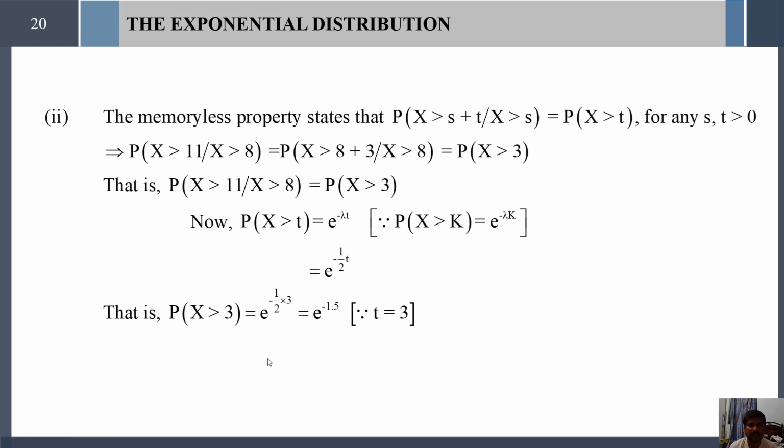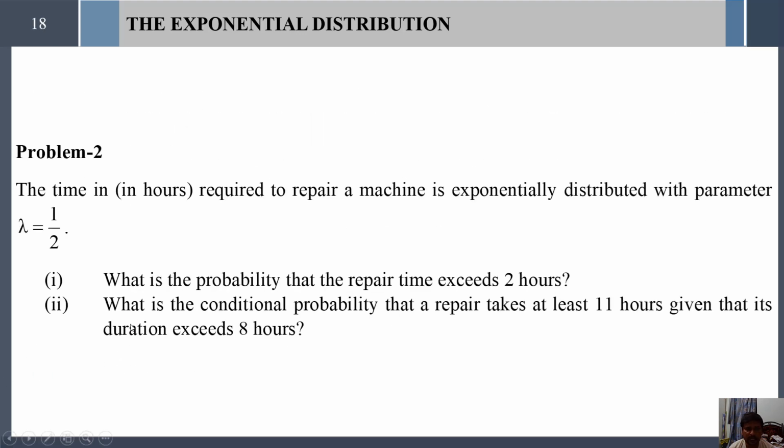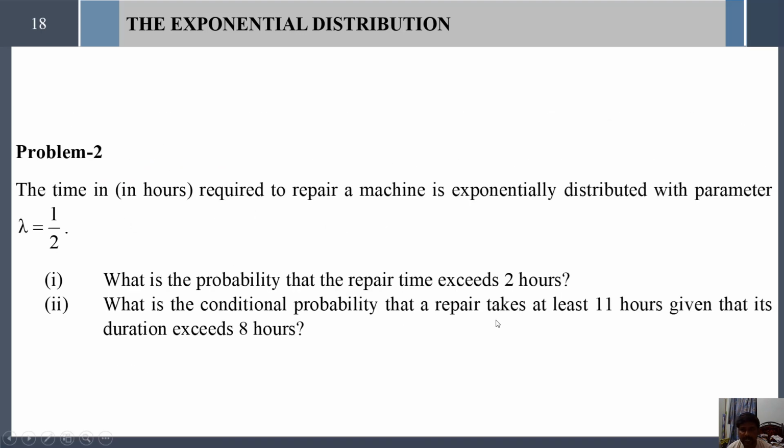Next, for the second problem, the memoryless property states that probability of x greater than s plus t given x greater than s equals probability of x greater than t, for any positive s and t. But what is the question? The question is: what is the conditional probability that the repair takes at least 11 hours given its time duration exceeds 8 hours? So we have to find the probability that the repair time exceeds 11 hours, x greater than 11, given that the repair time exceeds 8 hours. The repair takes at least 11 hours.